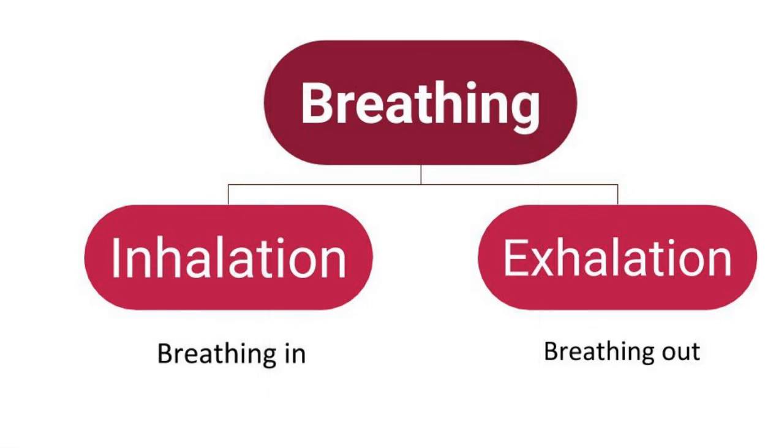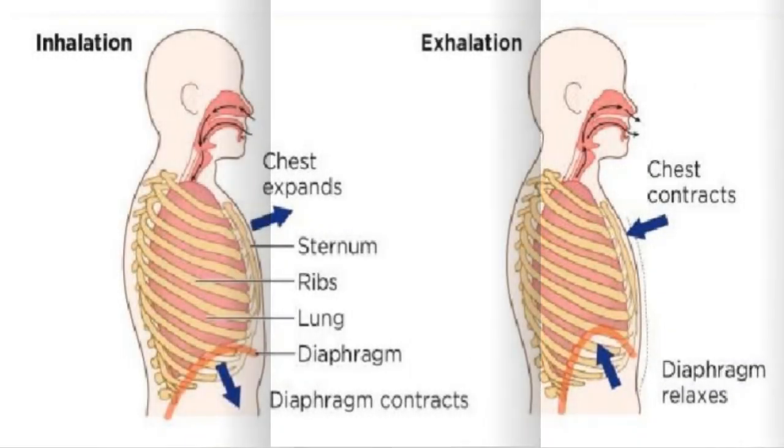Breathing consists of two main steps, inhalation and exhalation. Taking in oxygen-rich air is known as inhalation, and giving out air rich in carbon dioxide is called exhalation. During inhalation, the ribs move up and outward, the diaphragm moves down, and the volume of chest cavity increases. While during exhalation, ribs move downwards and inwards, diaphragm moves up, and the volume of chest cavity decreases.